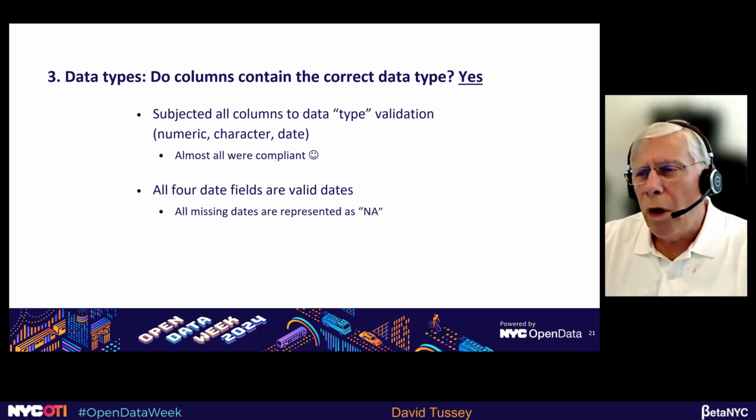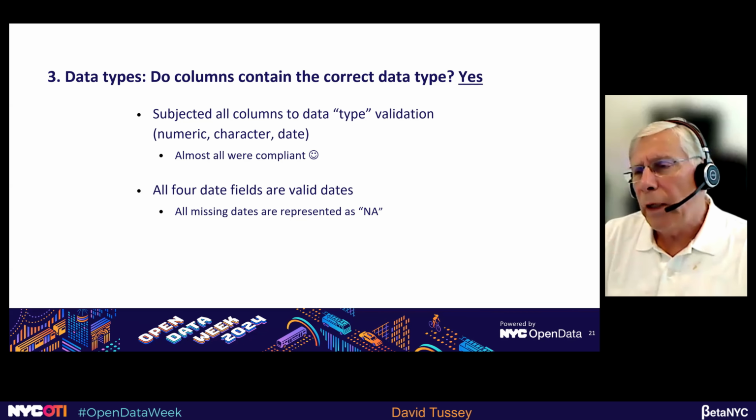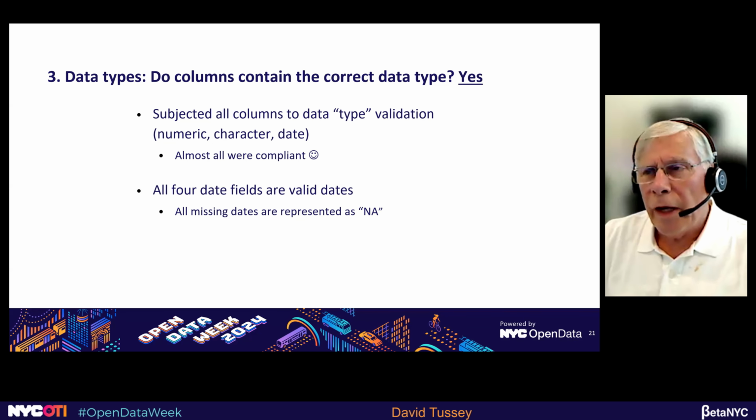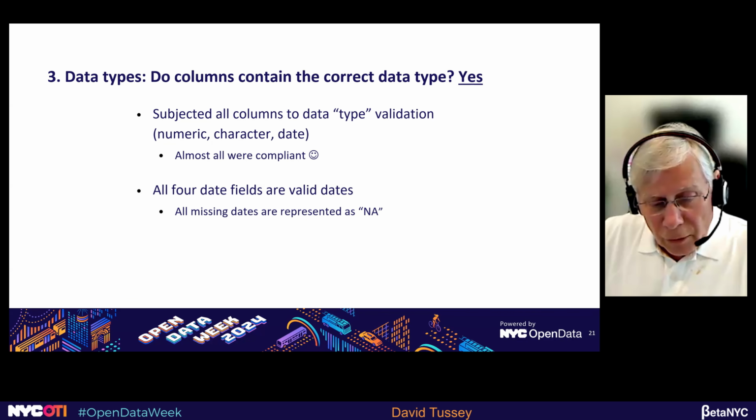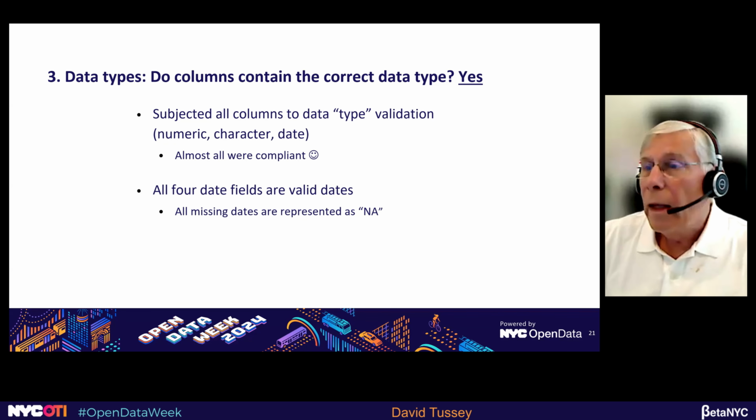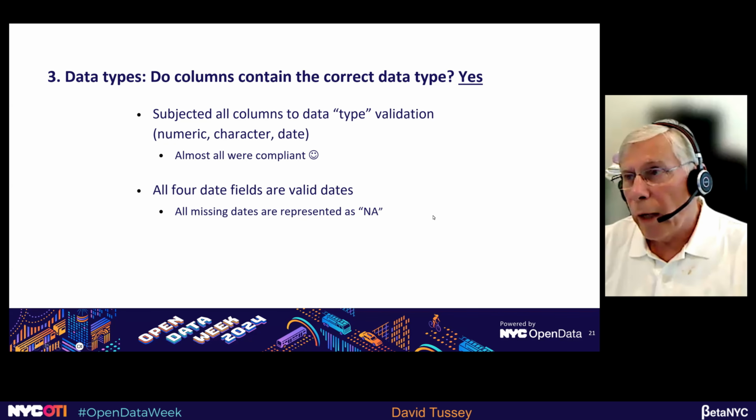We could only find one or two, and those were typically in the date fields. But the missing data are really represented as NA, and that's okay. You can accommodate that. So that's a good news story, that the data is all in a correct data type, and you don't really have to worry about that.